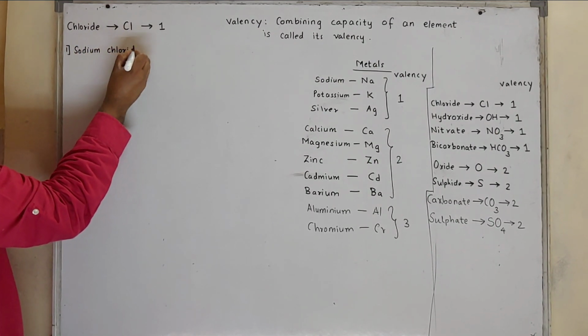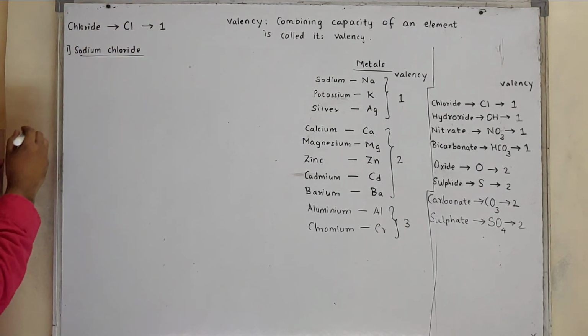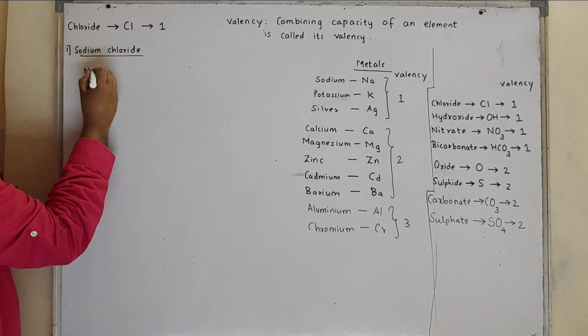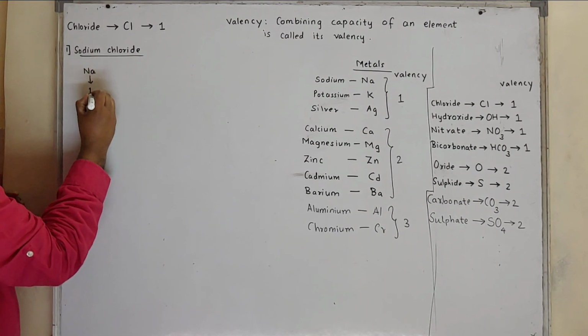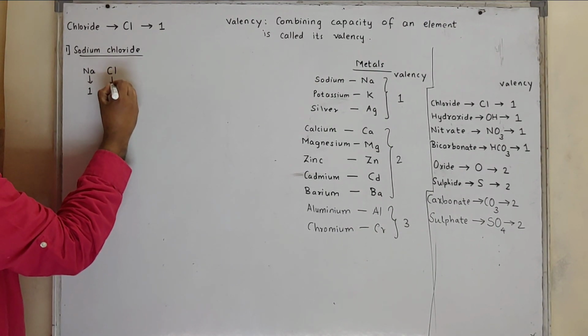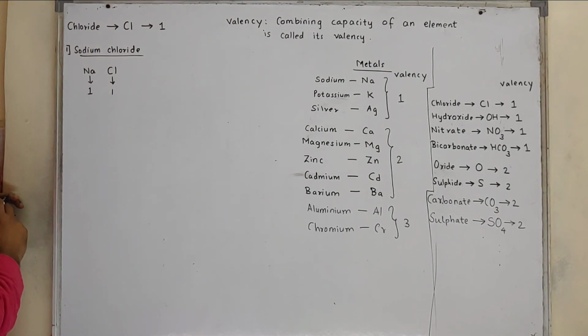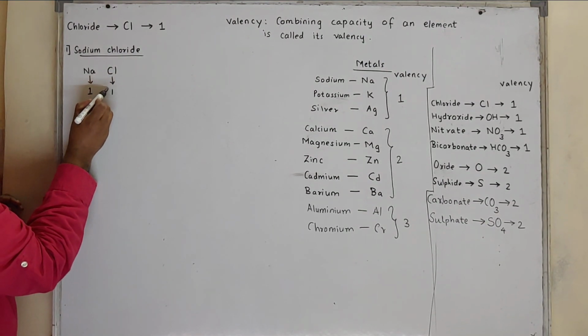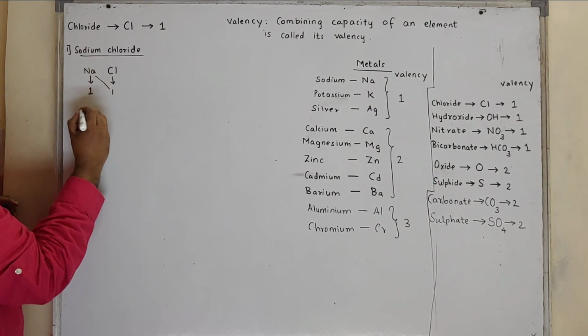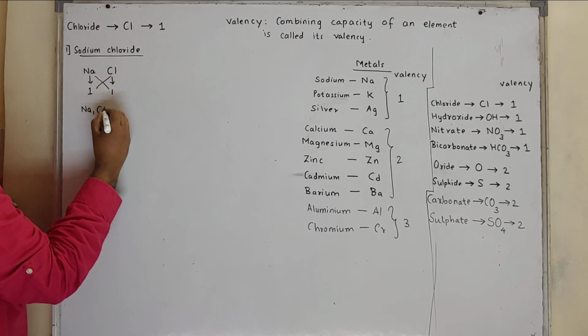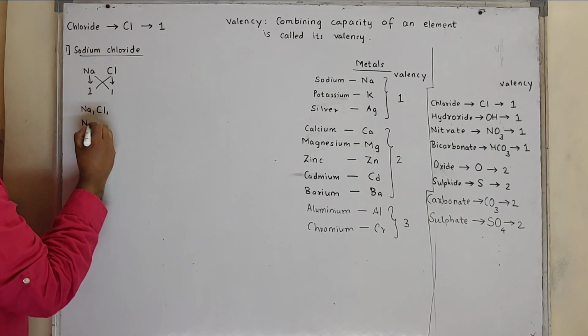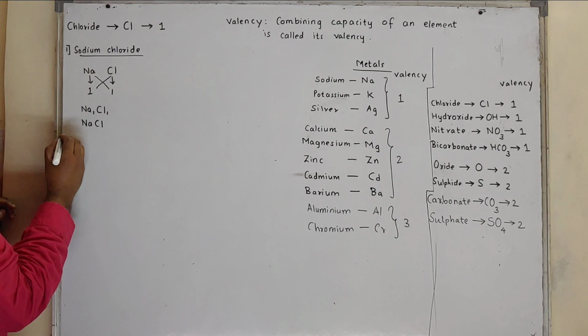Write down sodium Na, and write down its valency. The valency of sodium is 1. Chloride is Cl, its valency is 1. We need to exchange the valency. Give this valency to sodium, so it becomes Na1. Give this valency to chlorine, it becomes Cl1. Na1Cl1 is nothing but NaCl.